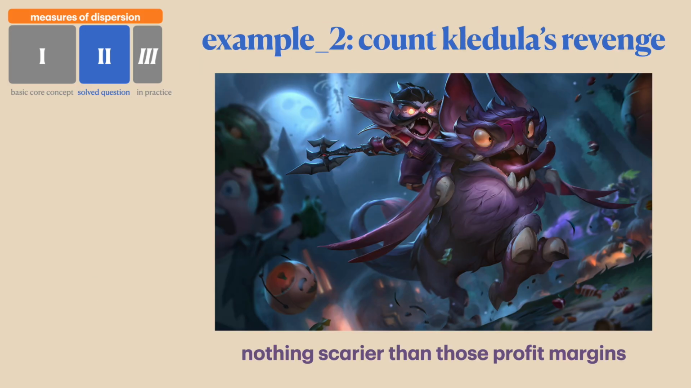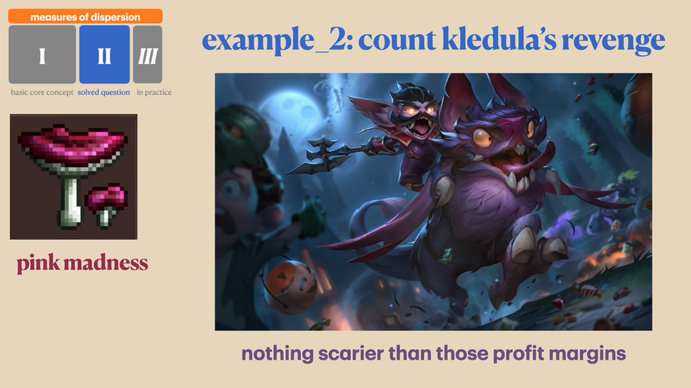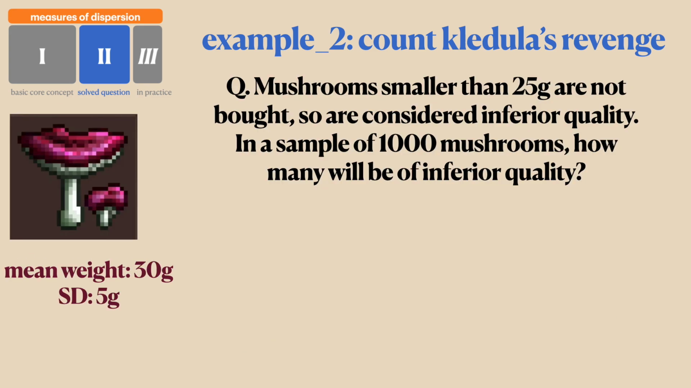Now moving on to the second example, which is a bit more advanced. It's called Count Caligula's Revenge. So Kled's grand uncle from his maternal side decides, hey, this mushroom business seems to be quite good. Time to do the same thing. This time he's selling a different strain called Pink Madness. So the question is this.